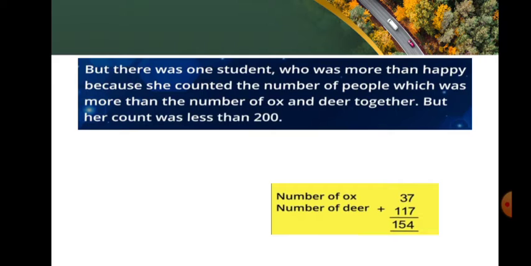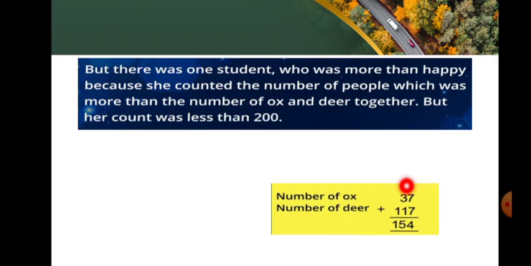But there was one student who was more than happy because she counted the number of people, which was more than the number of ox and deer together, but her count was less than 200. The number of ox is 37 and the number of deer is 117. Let me count the ones place. 7 plus 7, 14.